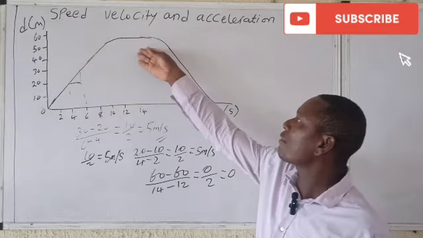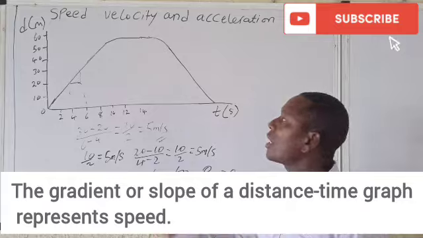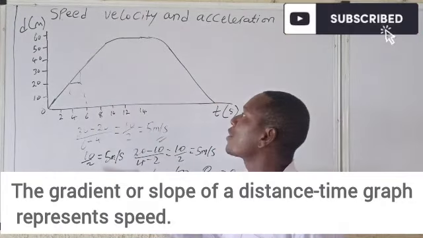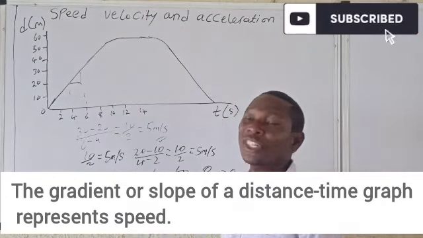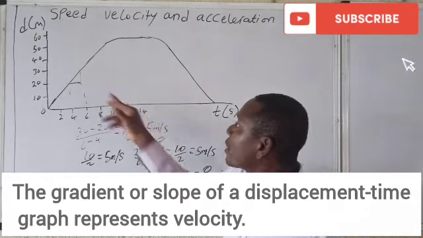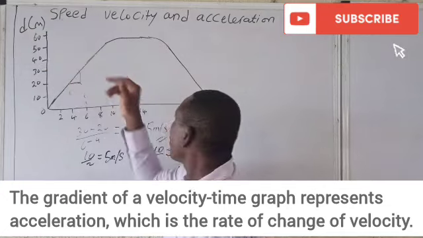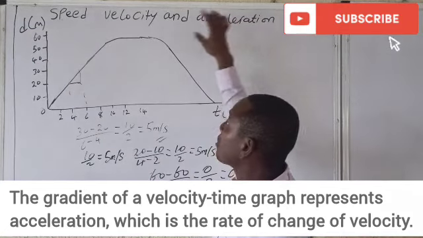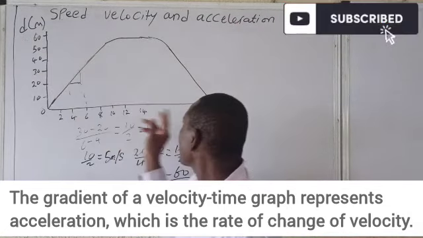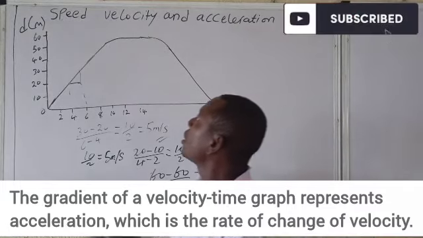So you can be given a graph and you are asked these simple questions. It's very easy. The slope of a distance-time graph actually gives the speed. The slope of a displacement-time graph gives the velocity. The slope of a velocity-time graph, which we are going to explain in the next one, gives what? Acceleration. So let's now talk about acceleration.